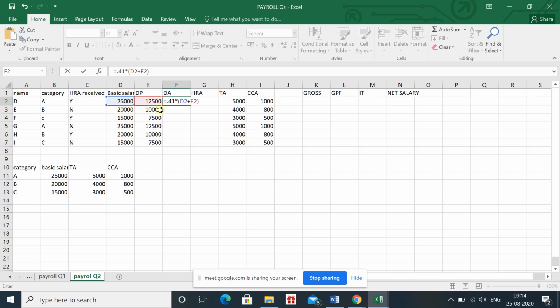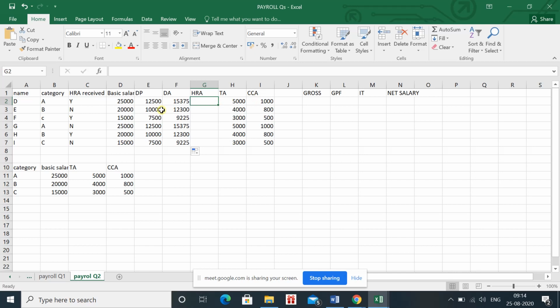It is very simple. Just write equals 0.41, asterisk for multiplication, then open bracket, then select it. You just click the basic salary cell, D2 will automatically come, or you can write it also, but it's better to select, because while writing we can make a mistake, but when we click the basic salary cell we will select it correctly. So similarly, basic salary.